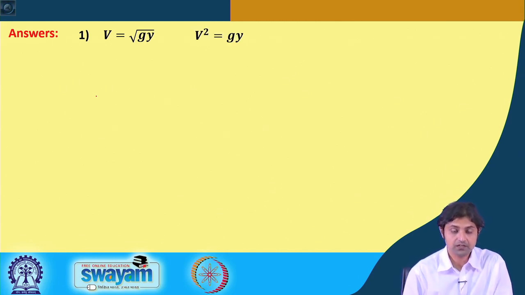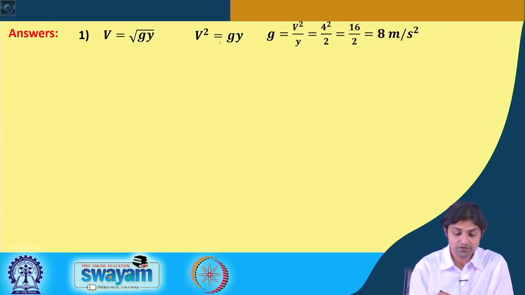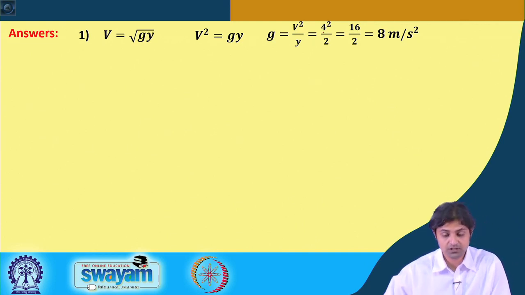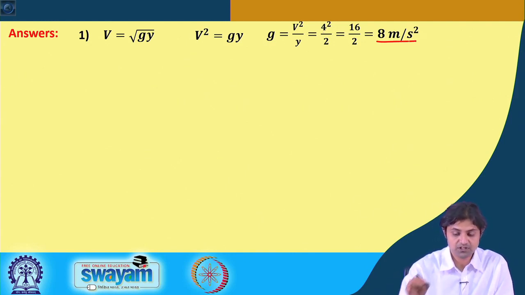So, v square can be written as g into y, squaring both sides. Therefore, if we want to find out g, it will be v square by y. v was given as 4 meters per second and y was given as 2. So, this gives us an acceleration of 8 meters per second squared.